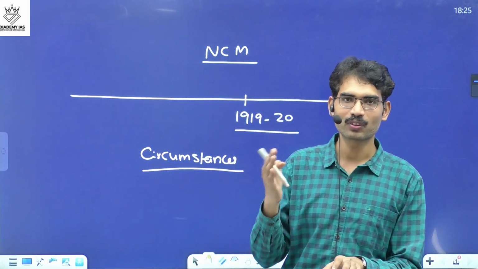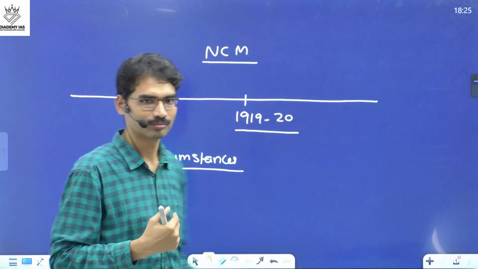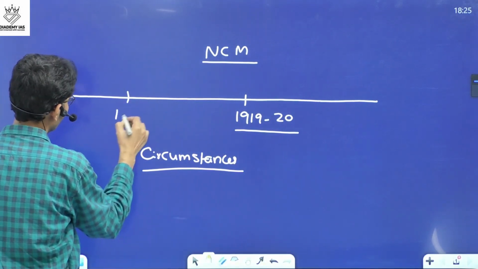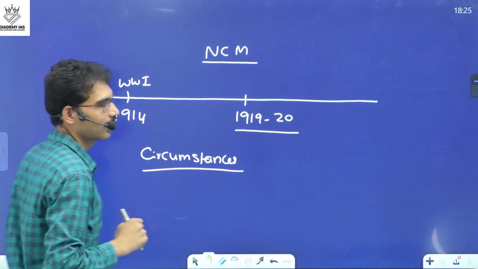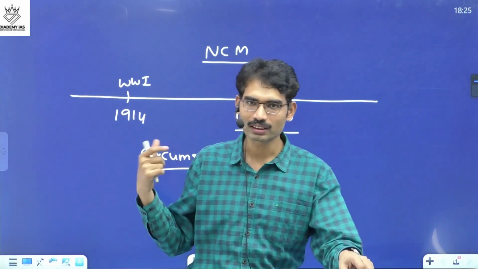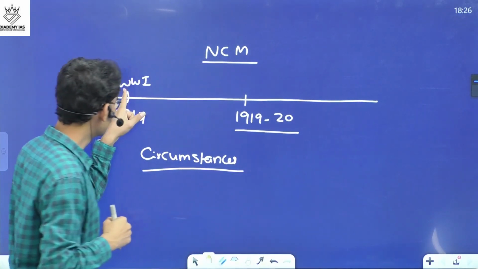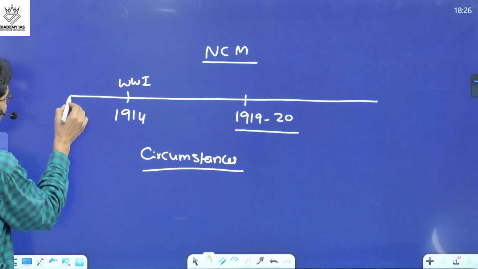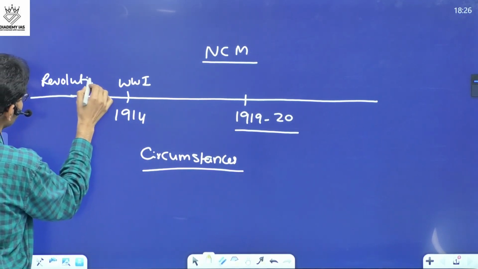Before the Rowlatt Act, before Jallianwala Bagh, this is the age of the First World War. In 1914, World War I started, and Indians wholeheartedly supported the British cause. Even before World War I, some revolutionary activities were going on.